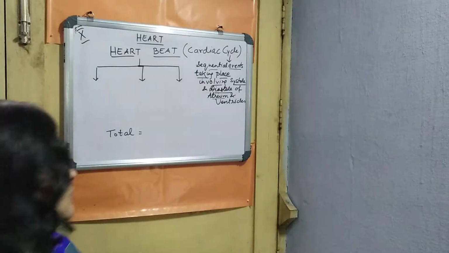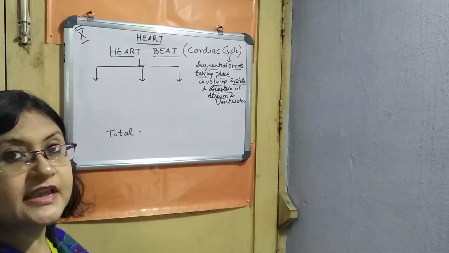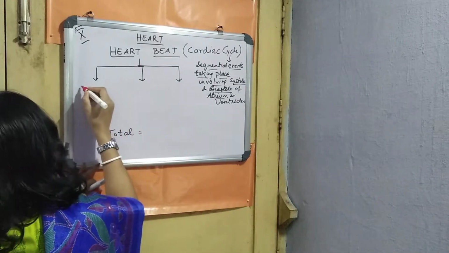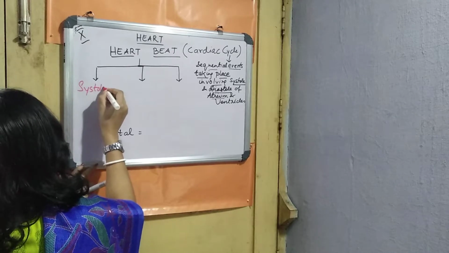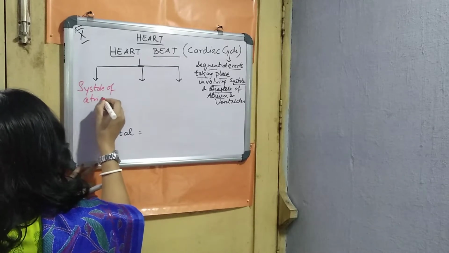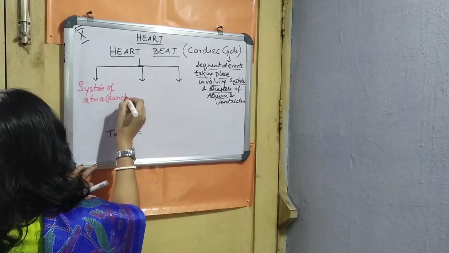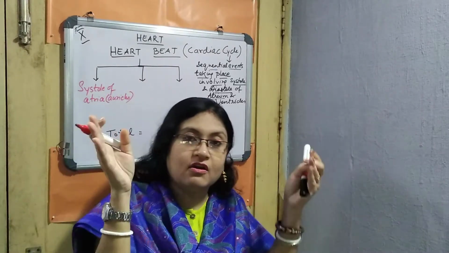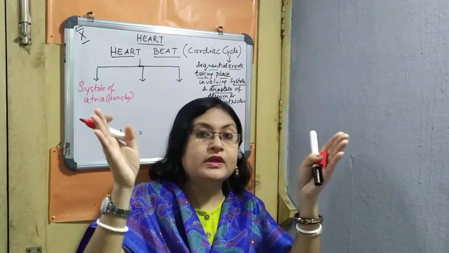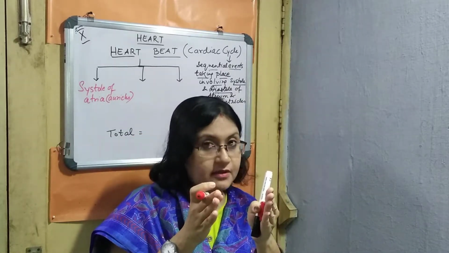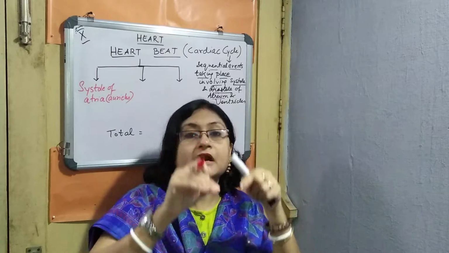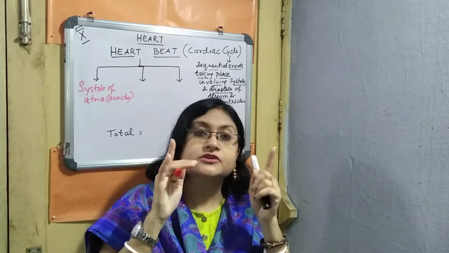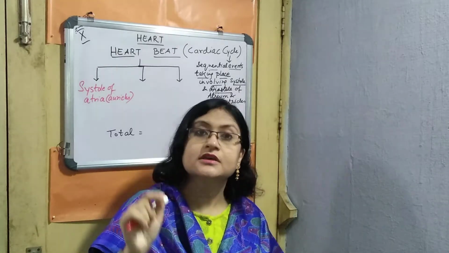Of the three sequential events, I will start first with the systole of auricles, so first, the systole of atria, or auricles. When this event is taking place, the auricles are contracting and, after receiving the blood, the blood goes down to the ventricles. So this is the first event: auricles contracting, and the terminology for that is systole.